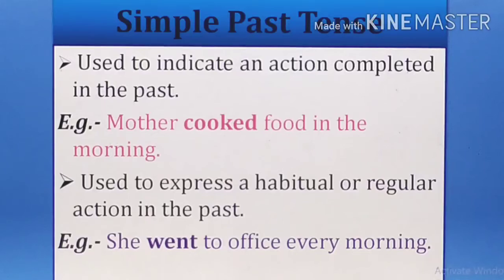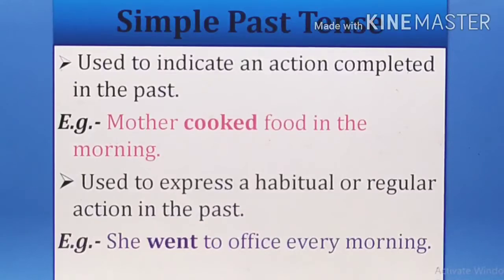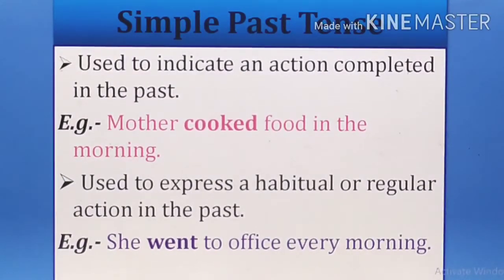So, mother cooked food in the morning. That means the habitual action of the mother is that she used to cook food every day. Now in the past it is said that mother cooked food in the morning. The second use is to express our habitual or regular action in the past. Again, whatever habit or regular action was done in the past is expressed in simple past tense. Example: she went to office every morning. Every means the regular action. When every is used, then you can easily understand that it is a regular action, a simple past tense.